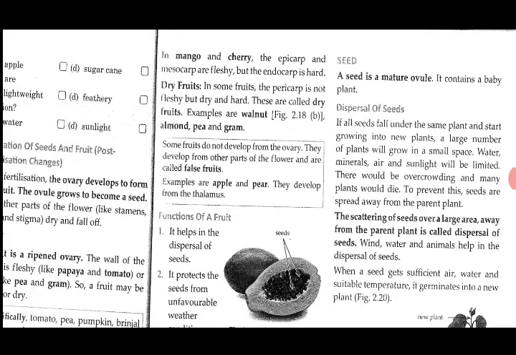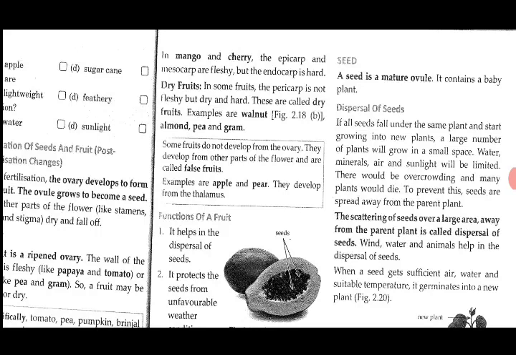So what are the agents of dispersal? Wind, water and animals. These are the agents of dispersal, and when the seed gets sufficient air, water and suitable temperature, it germinates into a new plant. And so this is how a seed grows into a new plant. Once the process of fertilization is complete, the fruit and the seeds develop. The seeds are dispersed, and on finding suitable temperature, air and water, they germinate into a new plant. So this is how the process of sexual reproduction is completed.